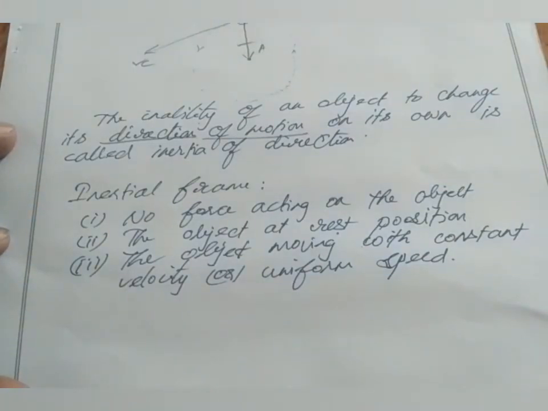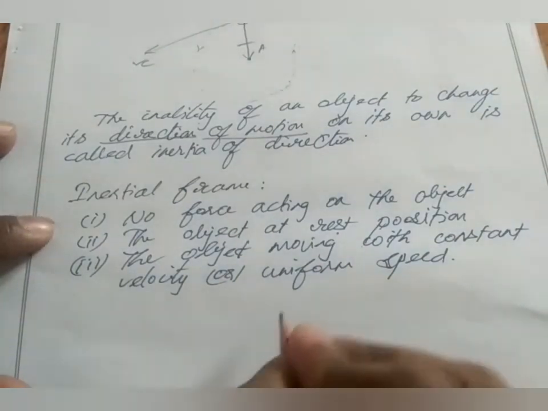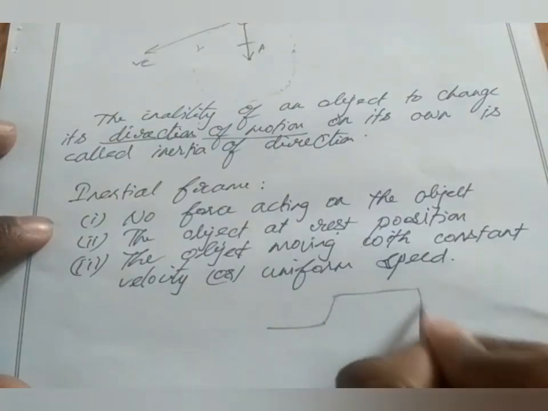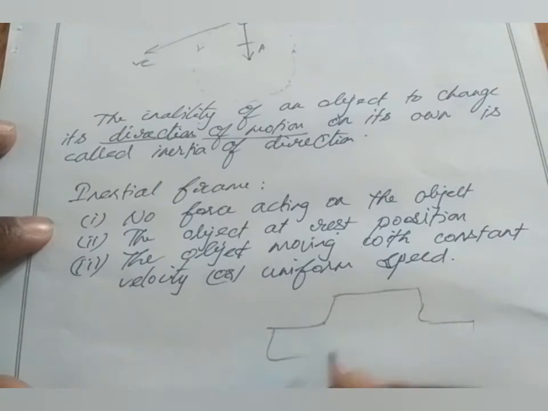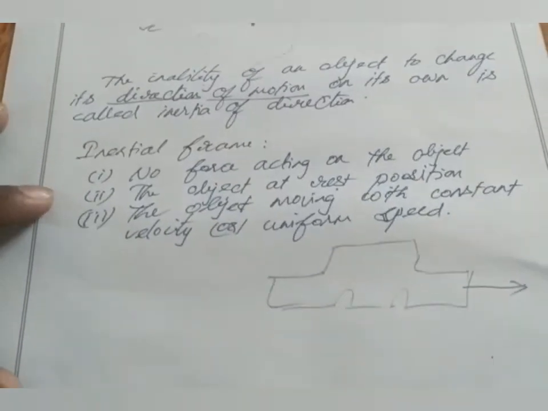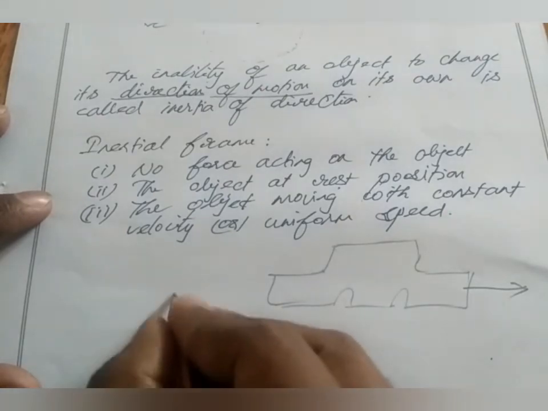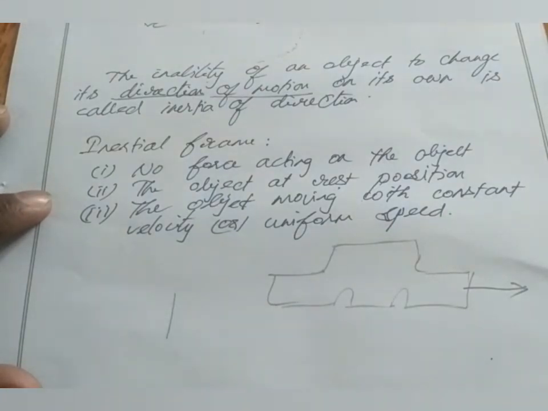Okay, so consider an object, for example a car. A car is moving with constant velocity. A person standing on the road sees that car.